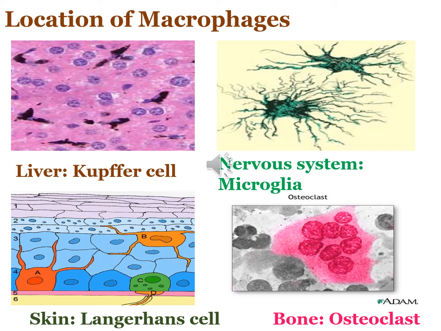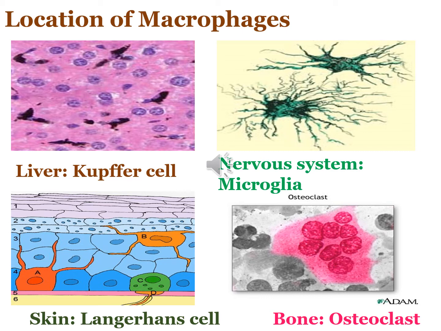The transformation from monocyte to macrophage in the connective tissue involves an increase in size, an increase in protein synthesis, and an increase in the number of Golgi complexes and lysosomes. So when these macrophages are present in the liver, they are known as Kupffer cells. In the central nervous system, they are known as microglia.